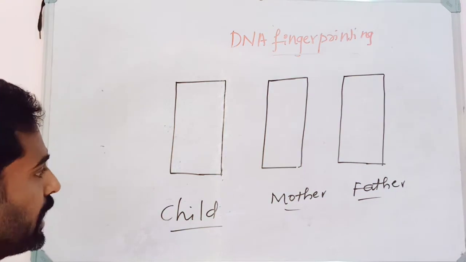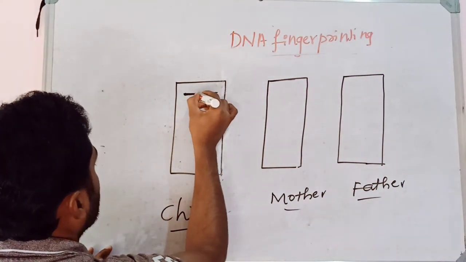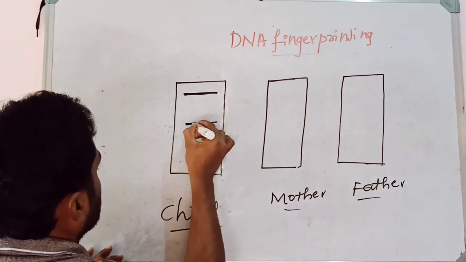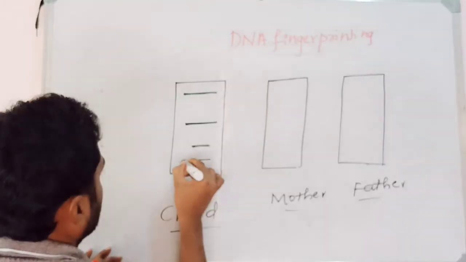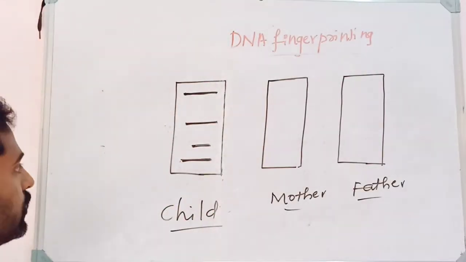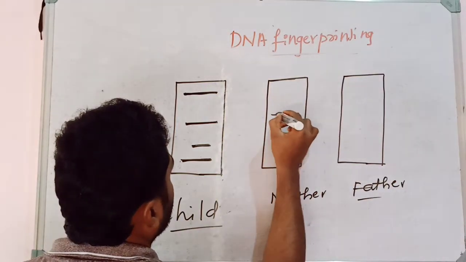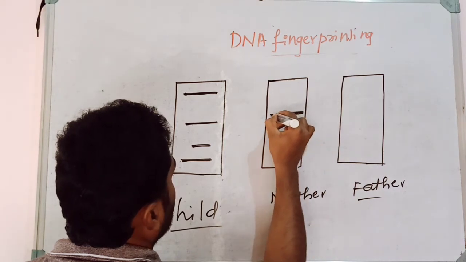The formation of bands can be compared. Suppose a band is produced at this position, based on the position the band is also produced here, like this. Okay, if this is the child's profile, then it can be compared with the DNA profile of the mother.